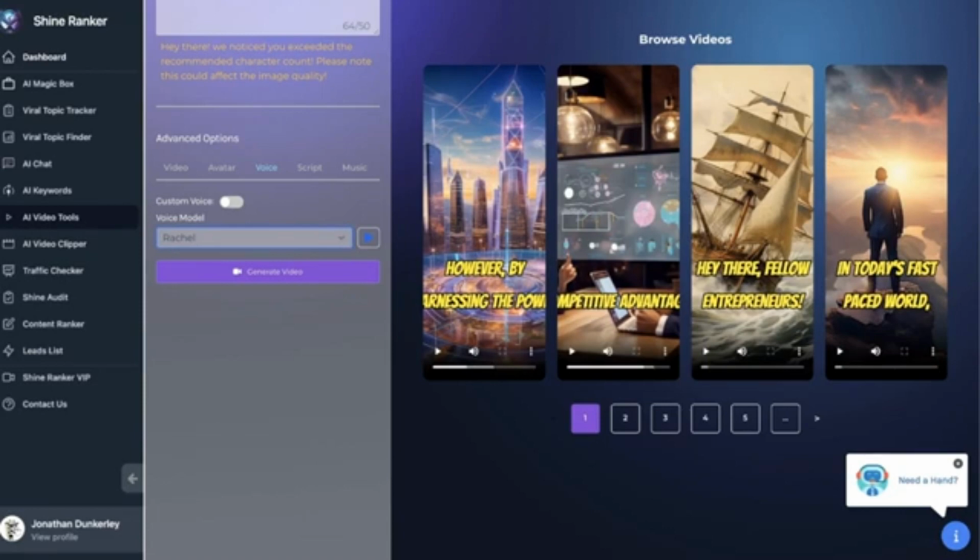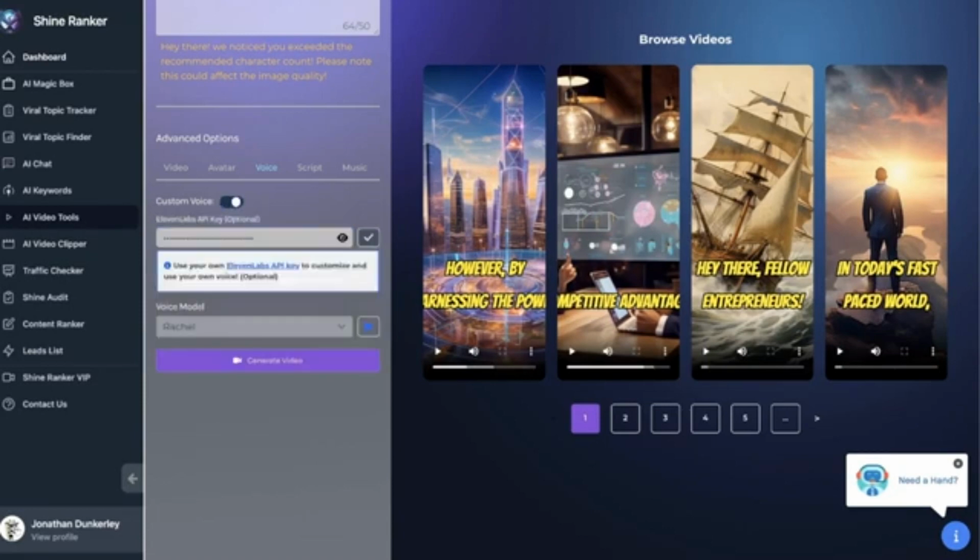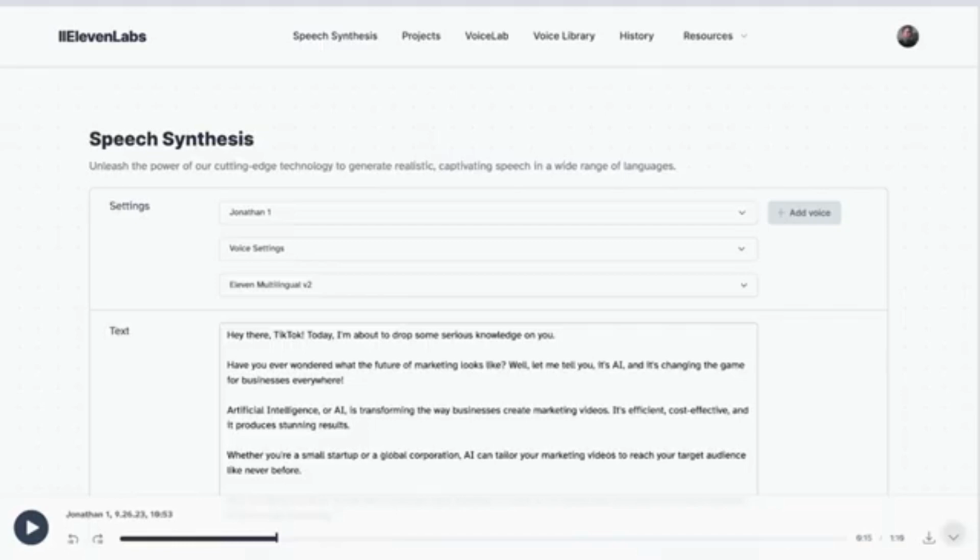Since we used my avatar, I'm going to go ahead and use my actual voice. So I'm going to click custom voice, and then we're going to need the 11 Labs API key. And like I said before, if you wanted to grab your 11 Labs API key, just go to your avatar in the top right corner right here, and there is profile, and you click that. It's going to show you your API key. I'm not going to click right now because I do not want to reveal my API key.